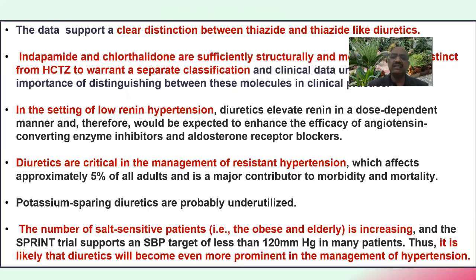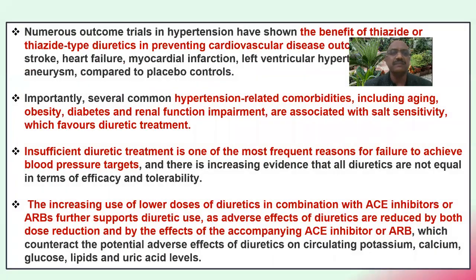If you take the cases of resistant hypertension, diuretics are critical, and this condition affects something around 5% of adults. Potassium-sparing diuretics are probably underutilized. In India, the number of salt-sensitive patients like the obese and elderly is increasing. And the SPRINT trial supports a systolic blood pressure target of less than 120 in many patients. Thus, it is likely that diuretics will become even more prominent in the management of hypertension in our country.